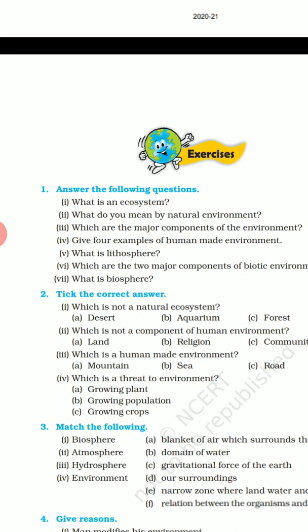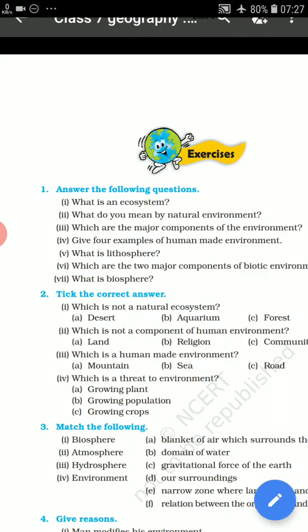Second question: what do you mean by natural environment? Natural environment consists of land, water, air, plants and animals. So all the biotic and the abiotic conditions that exist on the earth are part of natural environment.